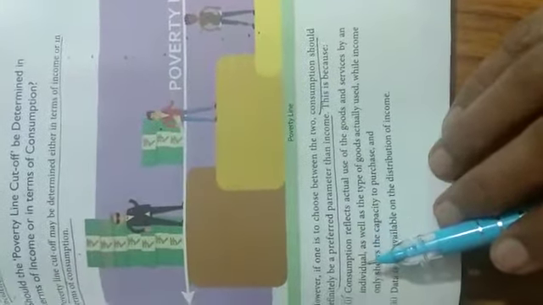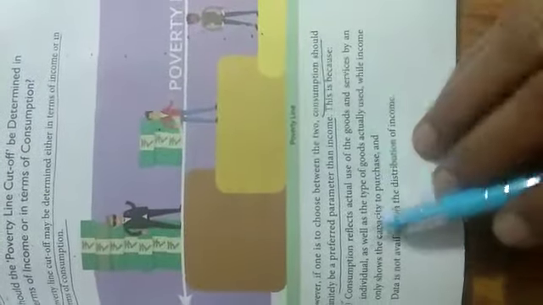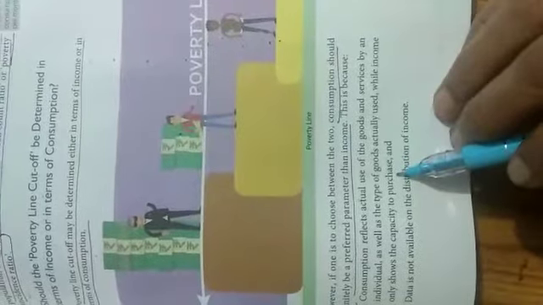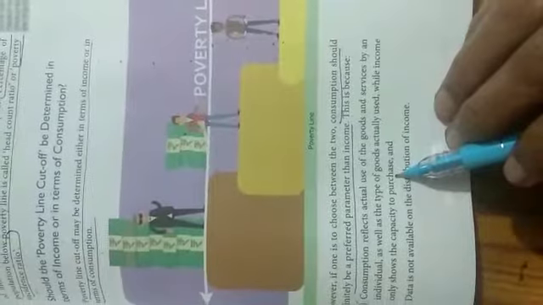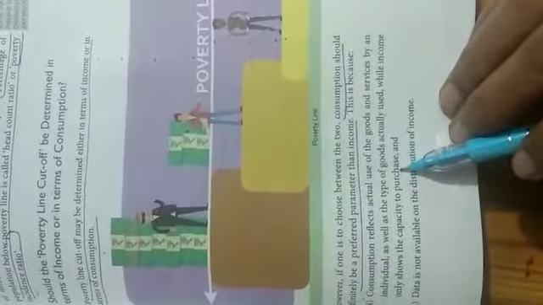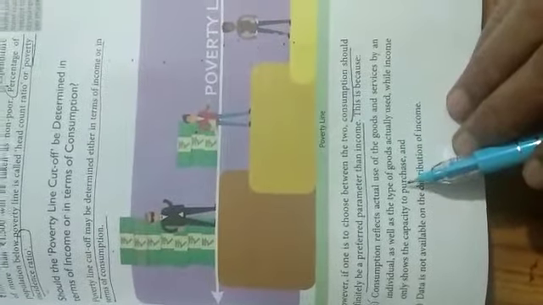Now consumption reflects the actual use of goods and services by an individual as well as the type of goods actually used, while income only shows the capacity to purchase. The income may be high, but the capacity to purchase may be very less. Why? Because the prices of the commodities may be very high. So even if the income is high, he may not be able to purchase much. Whereas it may be possible that the income is low, but because the prices of the goods and services are low, he is able to lead a good life.